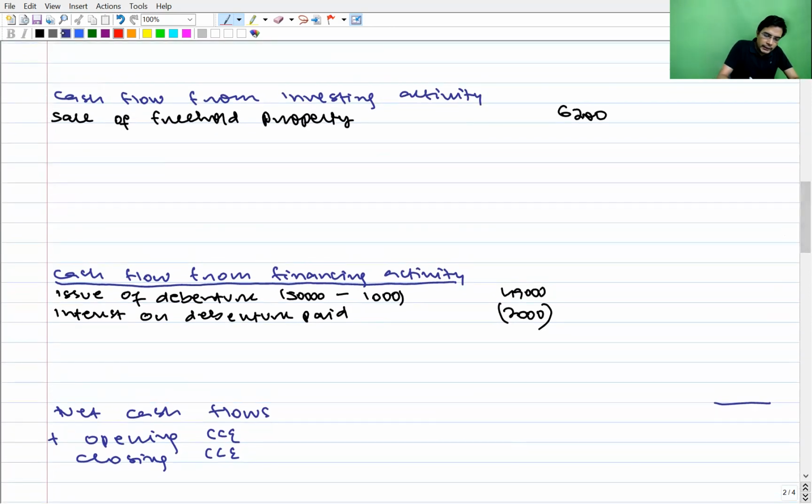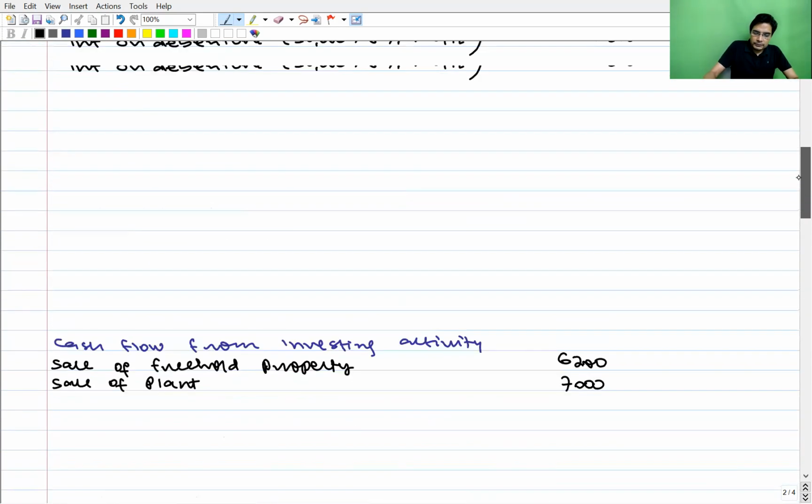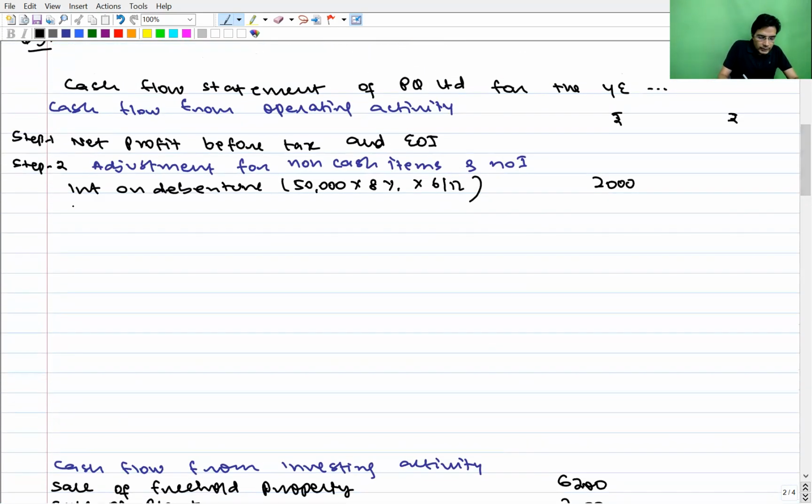First, in investing activity, we'll write sale of plant is 7,000, and then profit on sale of plant, with the working note reference, 4,500. You have to minus it. All right, sir.